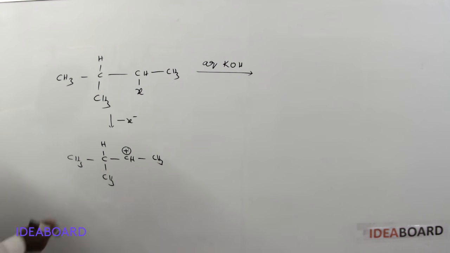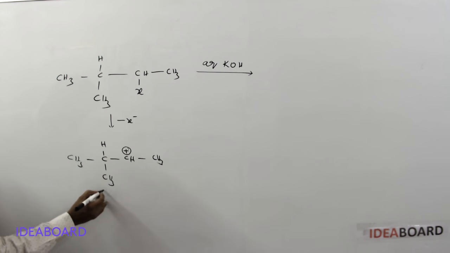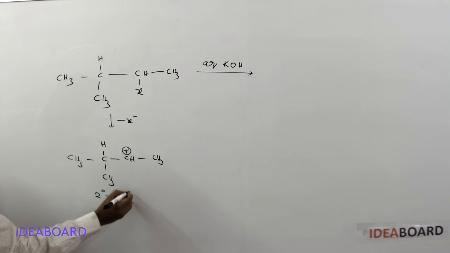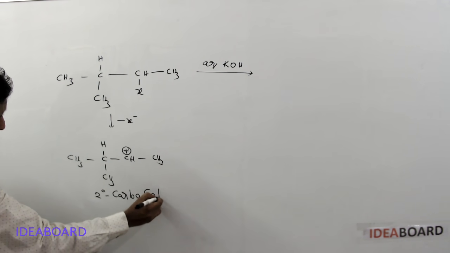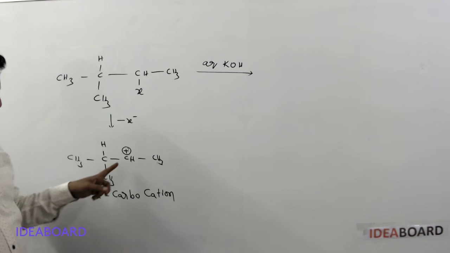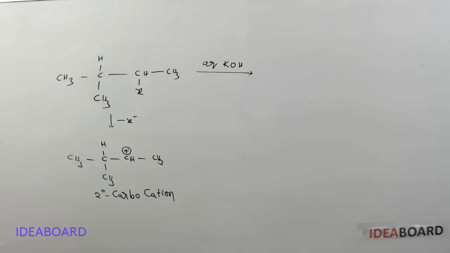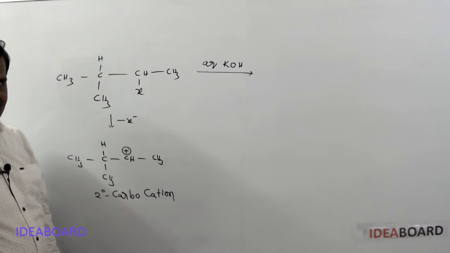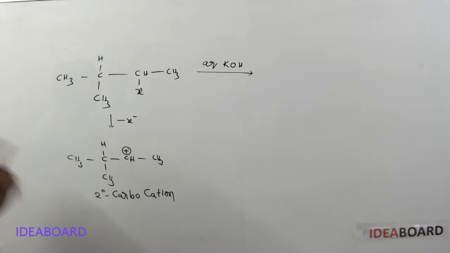So what is this carbocation? Yes, this is a secondary carbocation. Whenever we are getting a secondary carbocation, please check the adjacent carbon atoms to see whether rearrangement is possible or not.